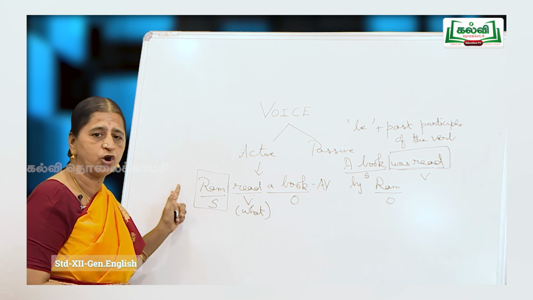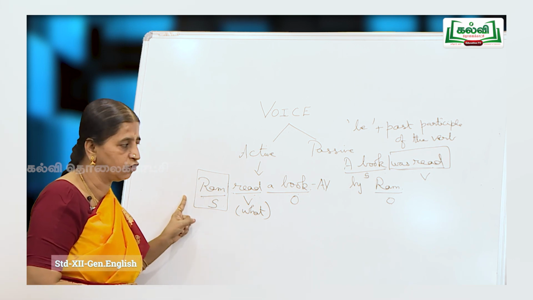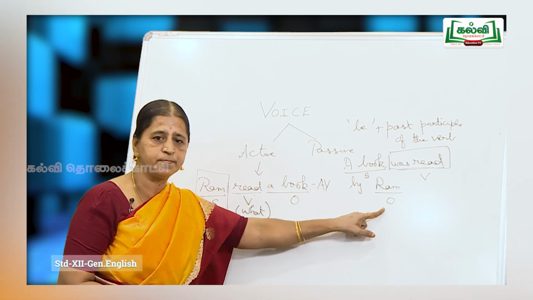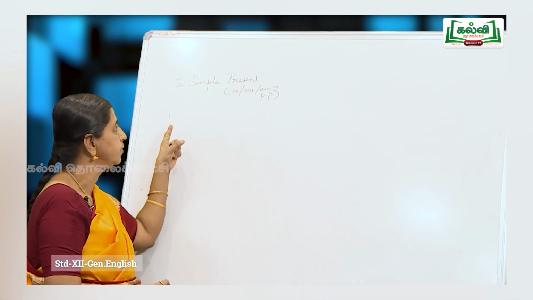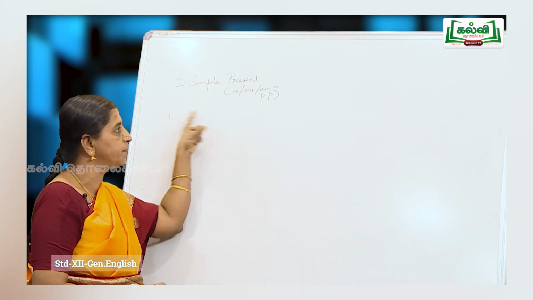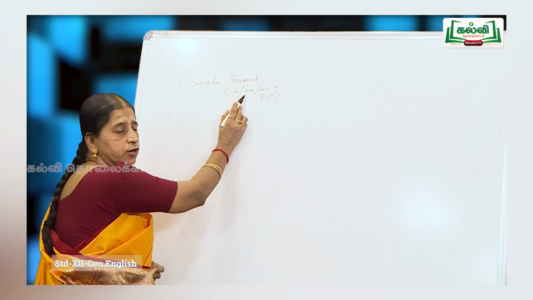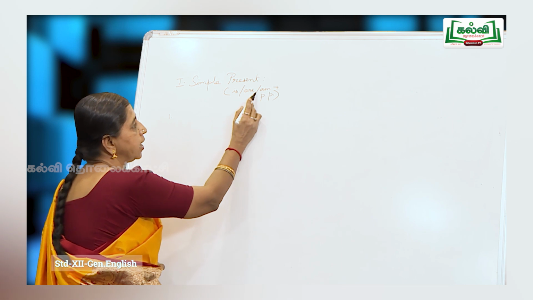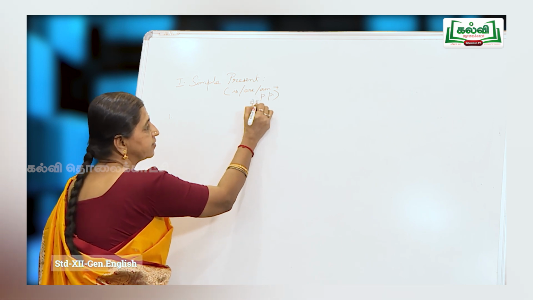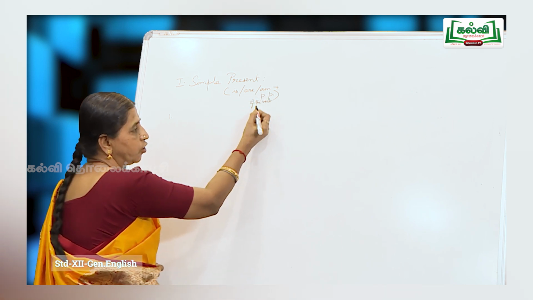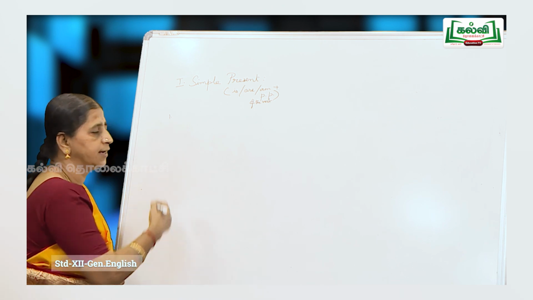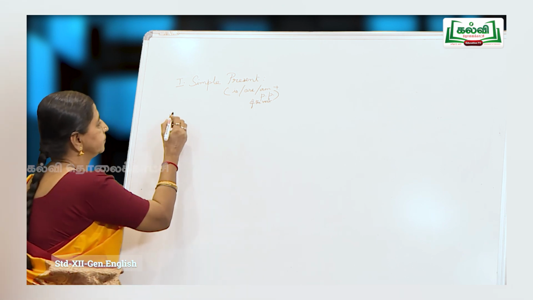So the subject of the sentence in the active voice becomes the object in the passive form. Now look at this form, simple present. When the verb is of the simple present, in the passive the verb undergoes this change: is or are or am plus past participle of the verb. So this form of the verb should be found in your answer. I will give you some examples.